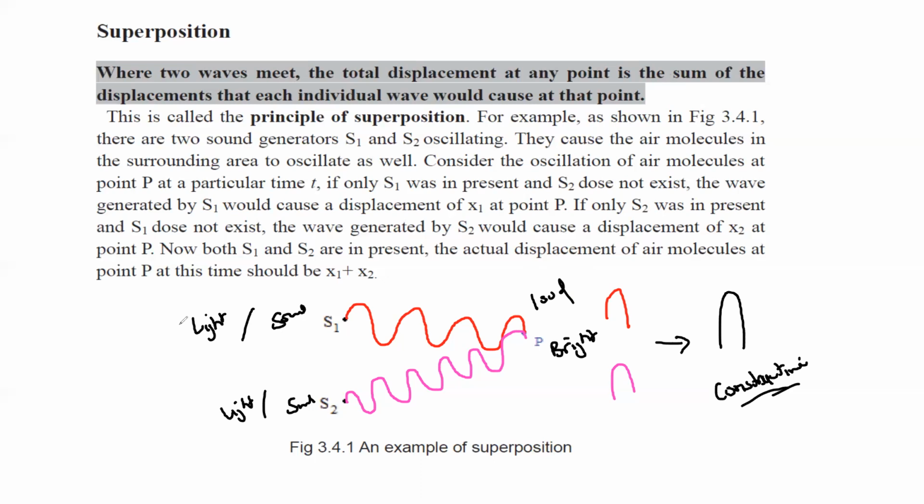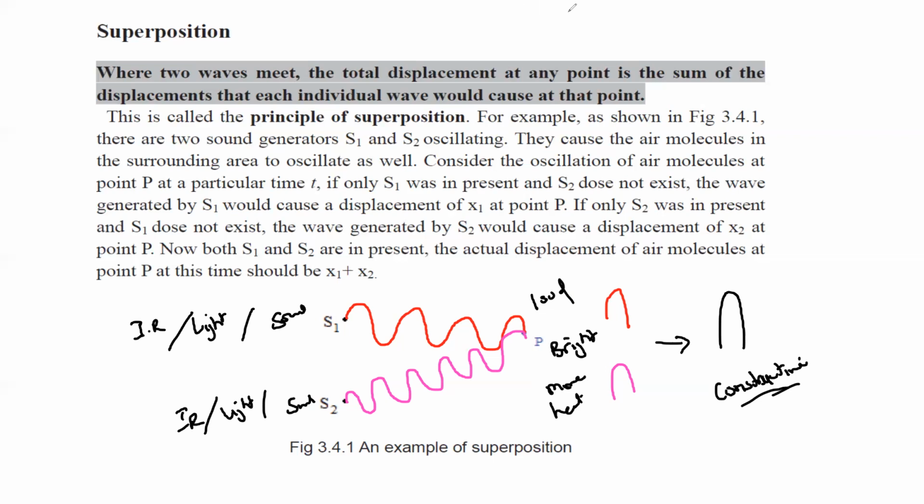Even if infrared radiation or heat radiation is there, like this is infrared and the other one is also infrared, when the two heat radiations combine in constructive interference, it means they will produce more heat, or there will be a high temperature at this point.